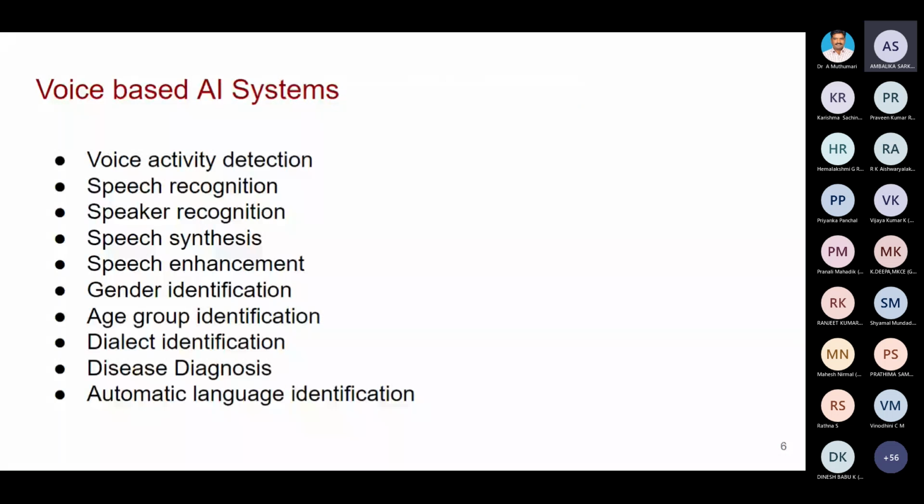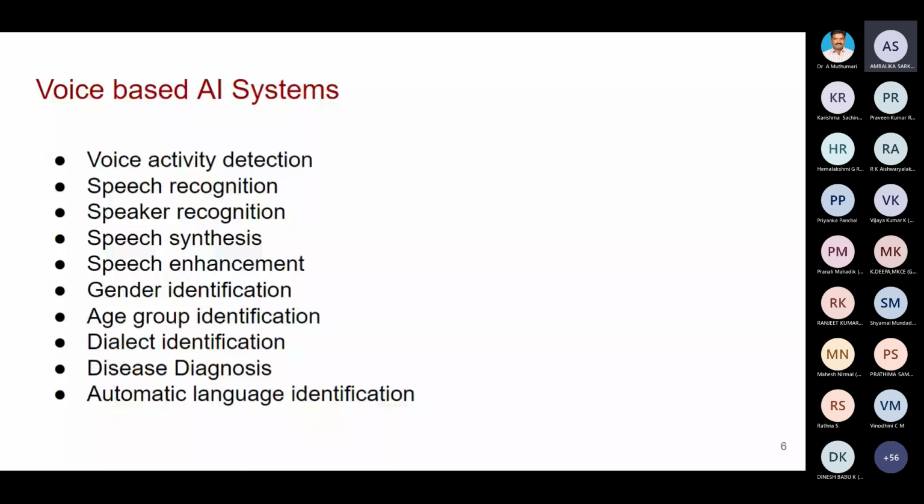One is voice activity detection. This particular system is used to detect where the speech portion is present and where the silence portion is present. This is a very important application because in most speech-based applications we concentrate only on the speech portion. We are not going to concentrate on the silence portion. So we can eliminate the silence portion and work on only the speech portion.